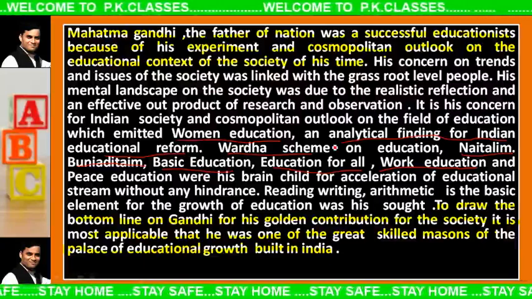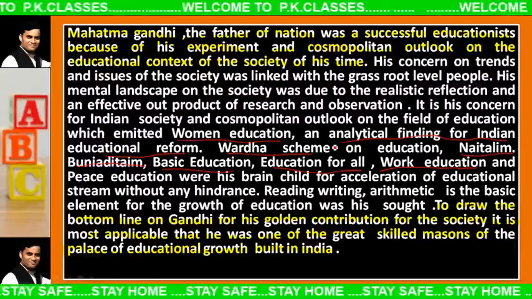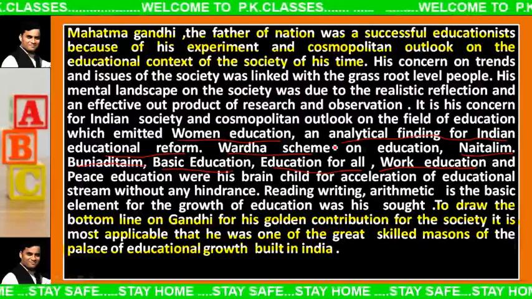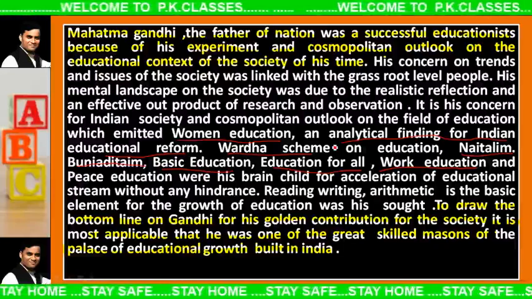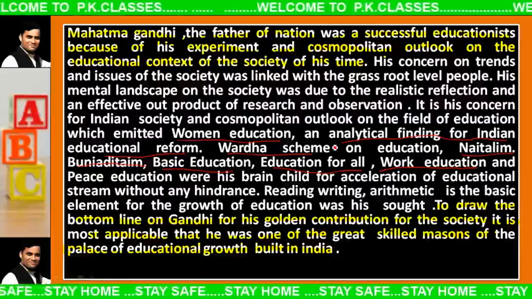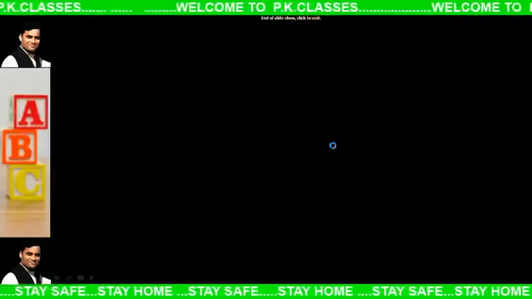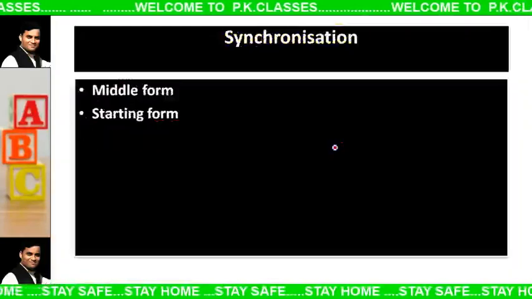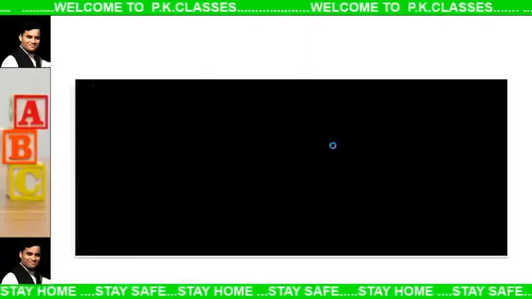So friends, we discussed the main idea, the supporting idea, how to control sentences, how to present the sentences in middle form, starting form, and ending form. What should be the style, what should be the ornamental design of the sentence. So friends, I would like to tell you another important thing, that is grammar and spelling.